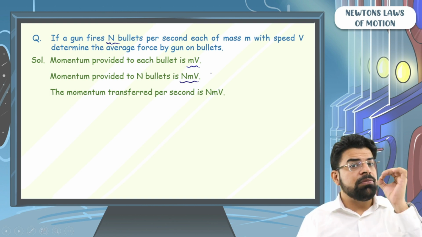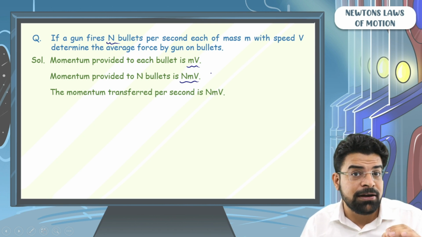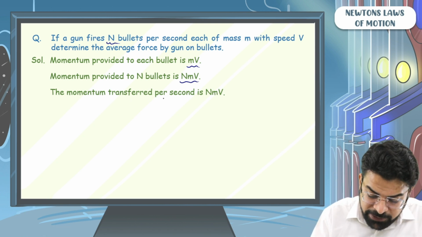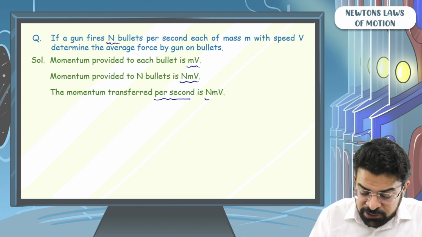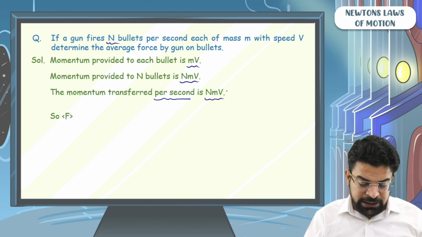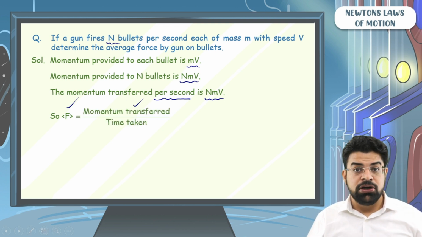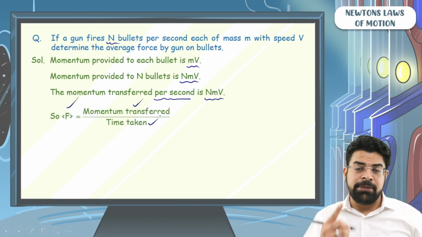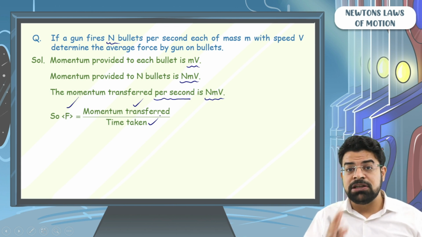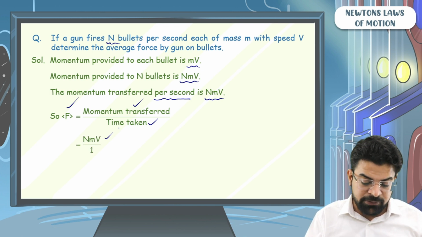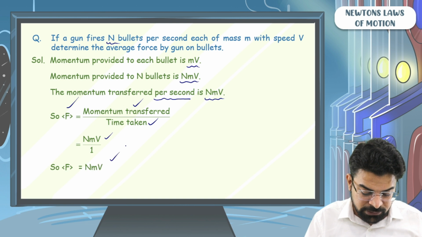The momentum transferred to the bullets per second is the force. So every second the momentum transferred is nmv. So we can say the average force acting on the bullets equals the momentum transferred to the bullets upon the time taken. The time taken is 1 second and the momentum transferred is nmv. So what you get is nmv by 1. So average force is nothing but nmv.